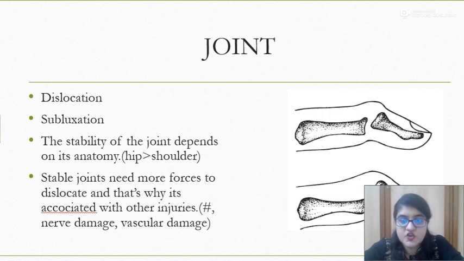Coming on to the joint. In a joint, we all know that it happens that the joint is injured, and it is either known as dislocation or subluxation, and the stability of the joint depends on the anatomy, that is the structure. For example,